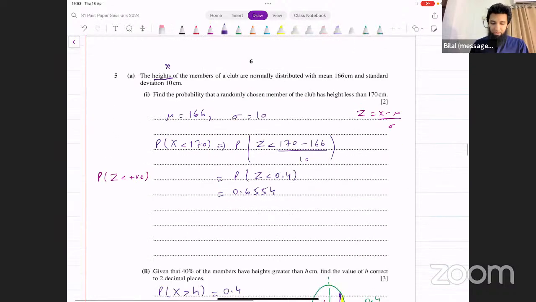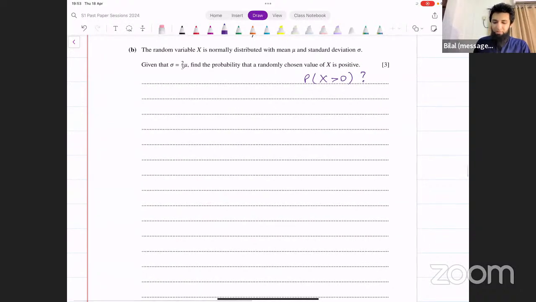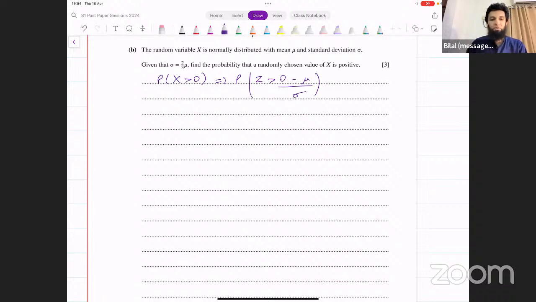Now, is this a different variable? Yeah, it's a different variable. Mean of this distribution is mu and standard deviation sigma. How do you find this probability now? X greater than 0. Let's try this. Now, is this simple normal distribution or inverse normal distribution? This is simple normal distribution, right? We convert it to z first of all. It's x greater than 0. Let's convert it to z. What's going to be the corresponding form in terms of z? Z greater than 0 minus mu over sigma. Right? That's what it becomes.